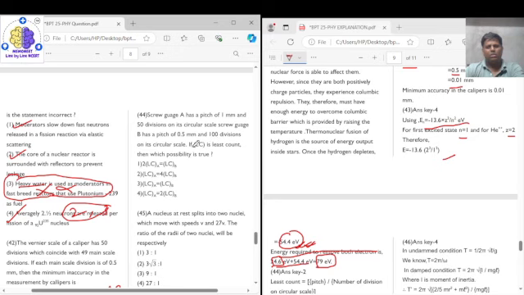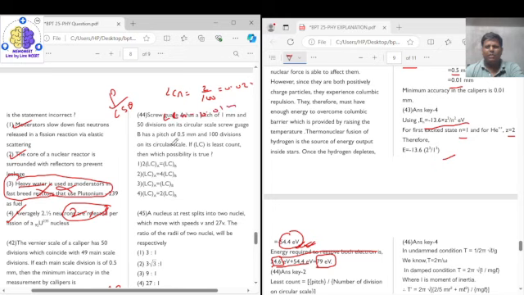See, the least count for a screw gauge is given as pitch upon the number of circular scale divisions. So the least count for A will be equal to 1 upon 50, which is 0.02 millimeter, and the least count for B will be equal to 0.005 millimeter.